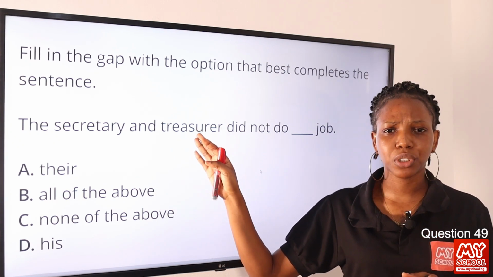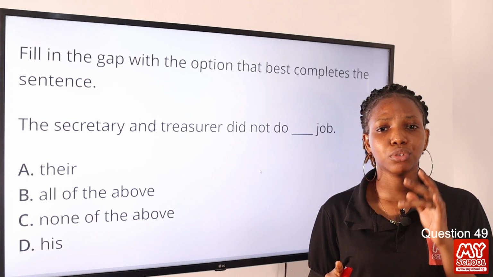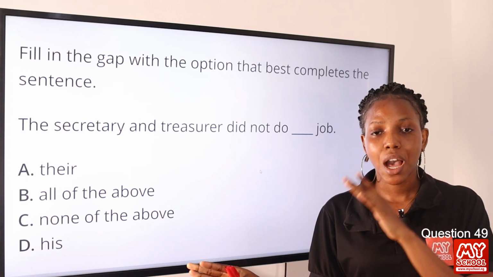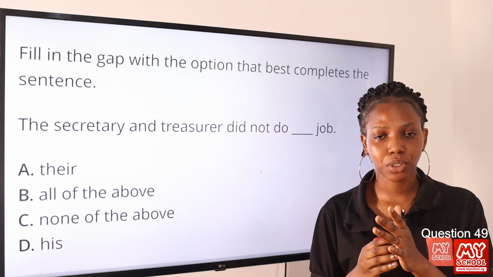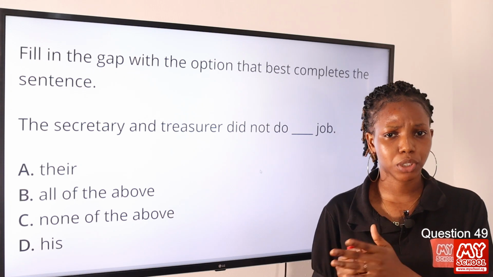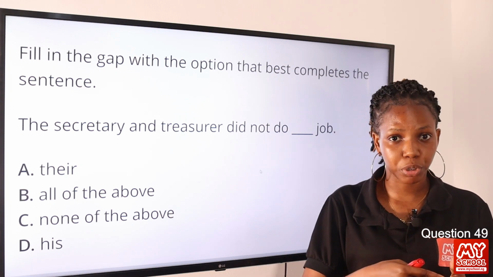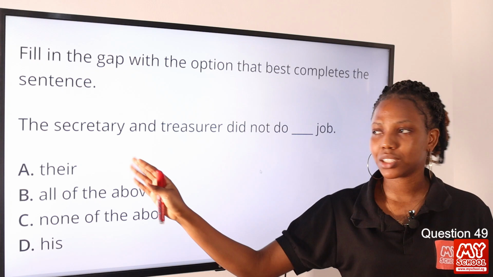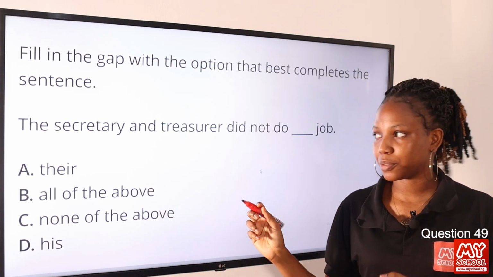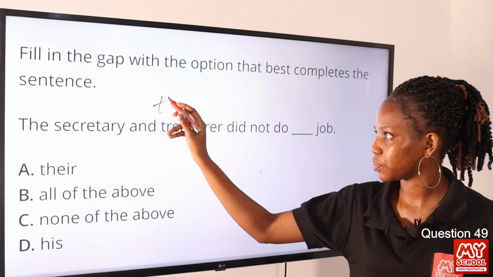Okay, so how do we know this? First, when you consider the rule of concord, it states that when and is used to join two singular subjects and it refers to the same person or title, then a singular verb should be used. But here we're not talking about a verb, right? We're talking about the personal pronoun to refer to this. But then how do we know that it is the same person? The absence of the.